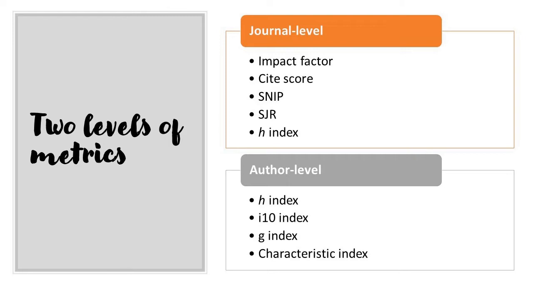Similarly, at author level, the metrics are applied to assess the contribution of a particular author to the field of science, or to compare one author with another, to evaluate who is better or whose contributions are more significant. Under author level metrics, we have the H index once again, the i10 index, the G index, and the characteristic index.